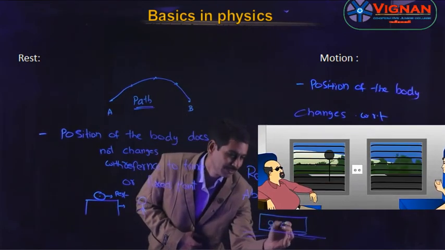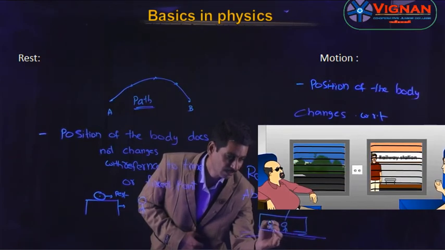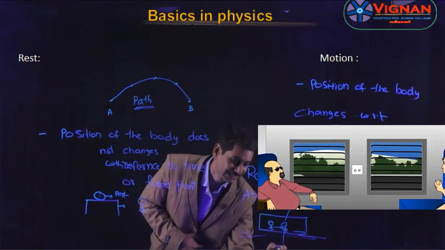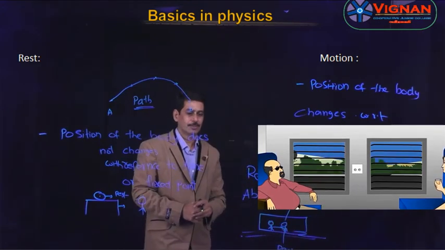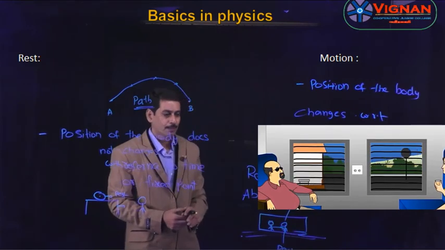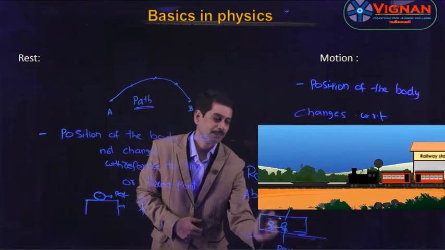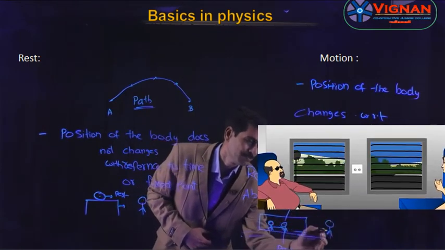So I am moving in a train. For me, the co-passenger is at rest. Anyway, I will see the video also, students. So the co-passenger appears to be at rest for him, whereas for a person on the platform, this person appears to be in motion.